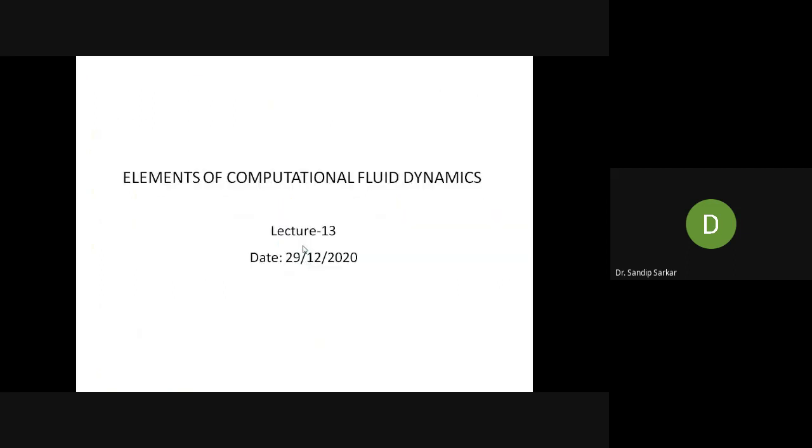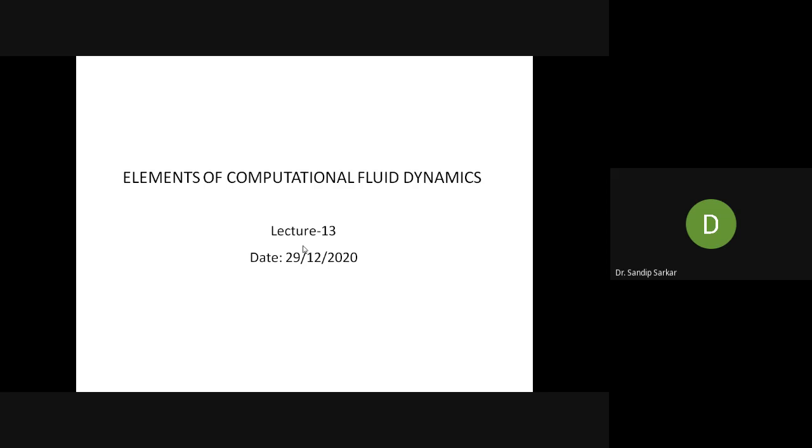Today, we will solve one example problem. That means if you have a simple flow domain, how one can apply the stream function and vorticity method in obtaining the flow, the stream function distribution and ultimately the velocity distribution inside the two-dimensional flow domain, by a numerical finite difference approach.